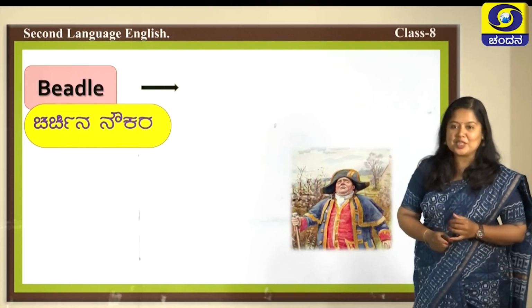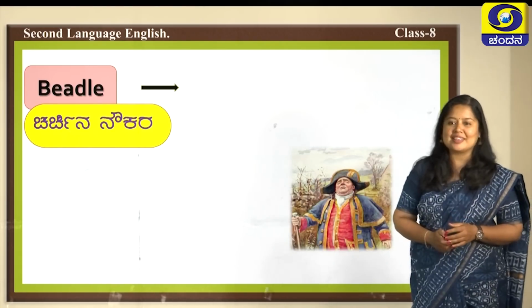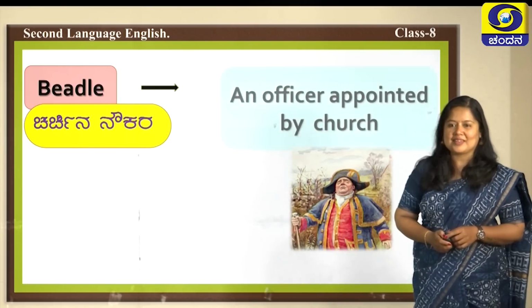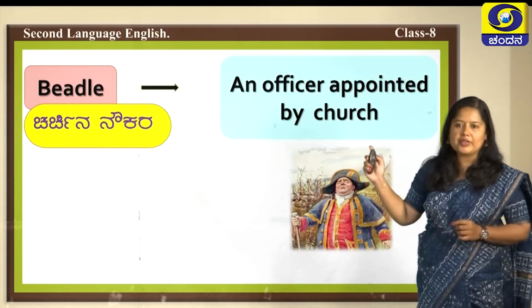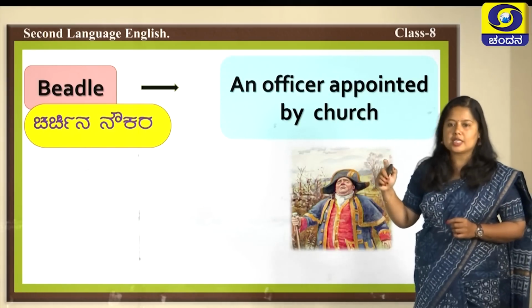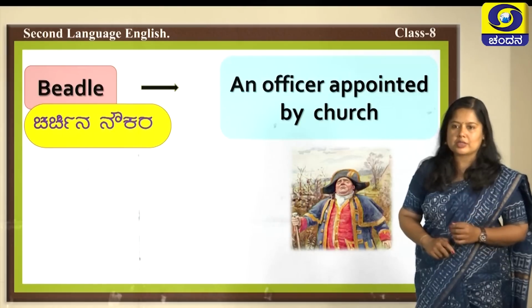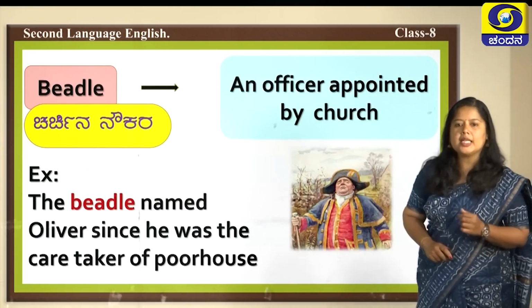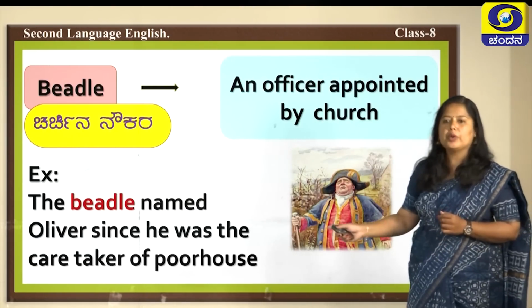Is there any picture in your mind like this? Did you encounter somebody like this while reading the lesson? Can you make out who this is? Yes, it is Mr. Bumble, and a beadle is nothing but an officer appointed by the church. Church authorities used to appoint an officer to look after poor houses. So, a beadle is one such officer. The beadle named Oliver since he was the caretaker of the poor house.